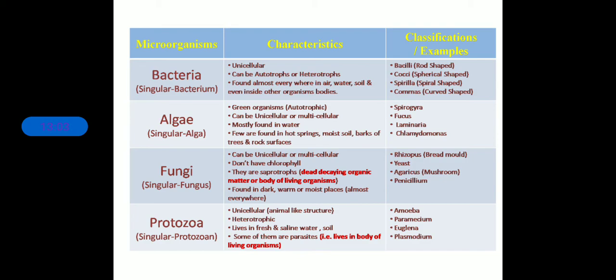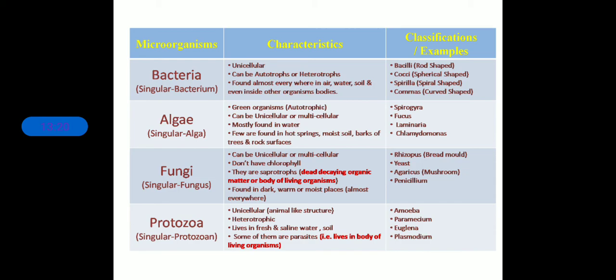Clear? As you can see in the diagrams of your book, all four categories are given, and pictorial examples of these four categories are also given in your book.